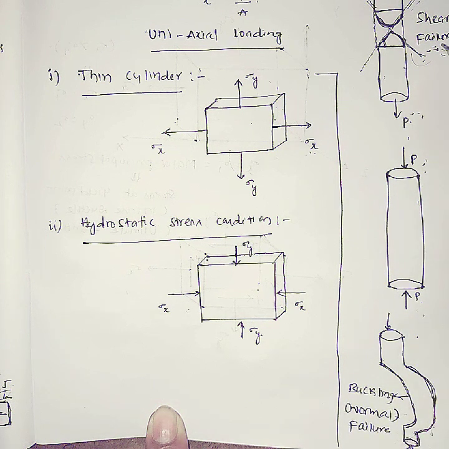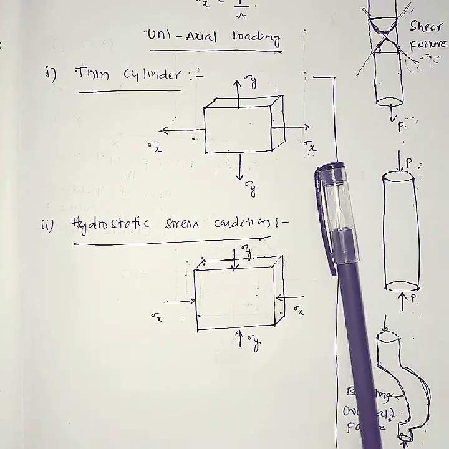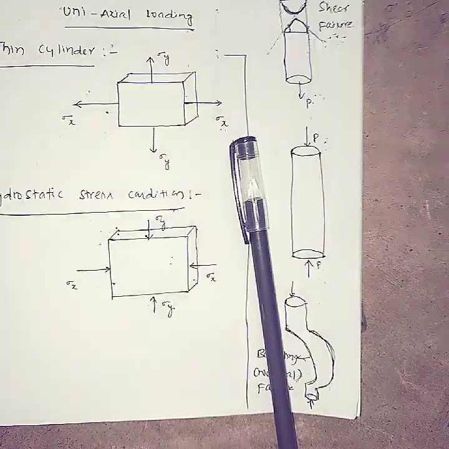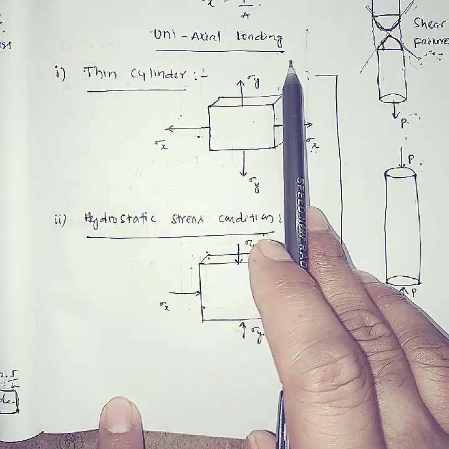So sometimes shear failures happen, sometimes normal failures happen. In any material, in strength of materials, the failure will be either a normal failure or a shear failure. This is the case of uniaxial load.